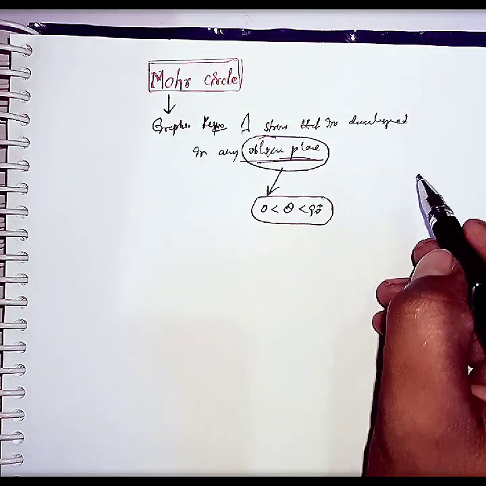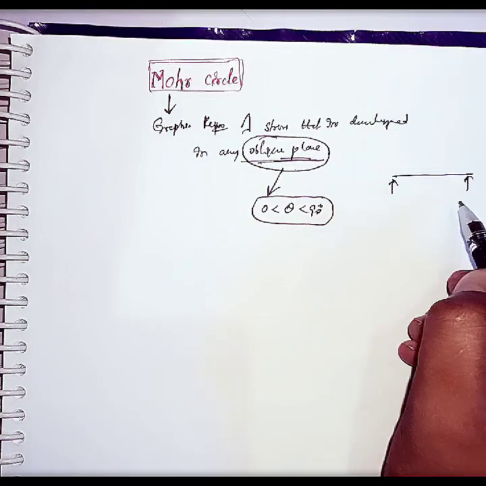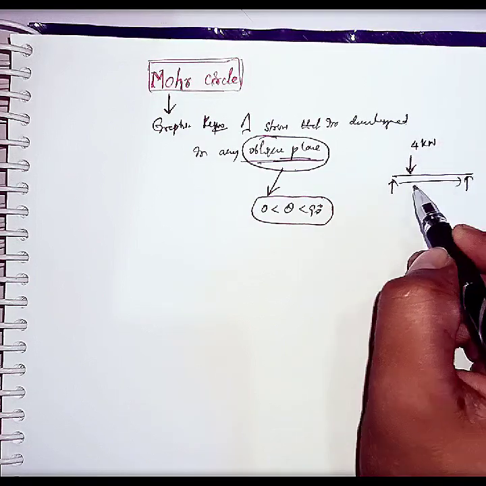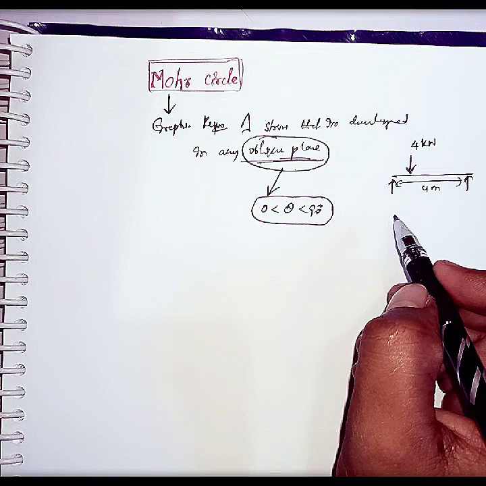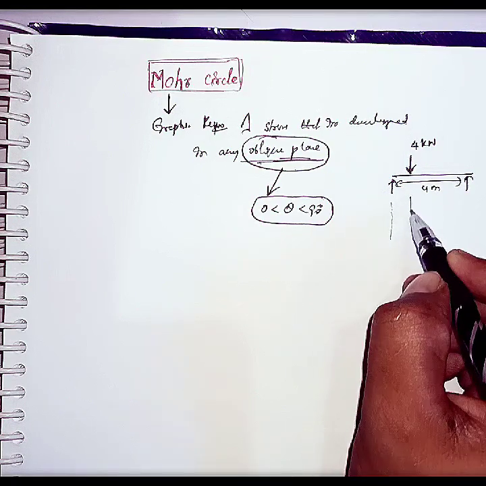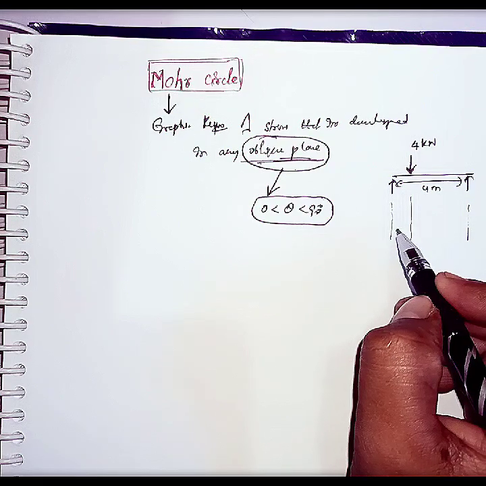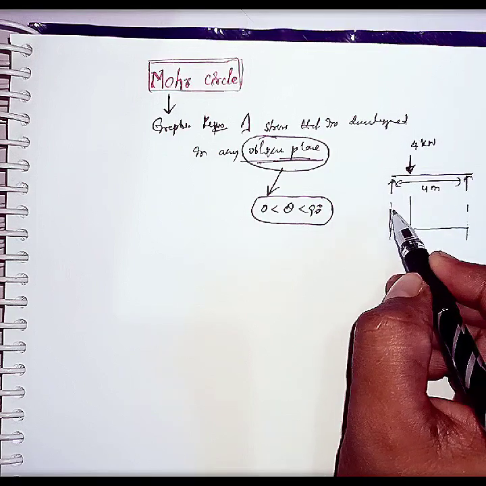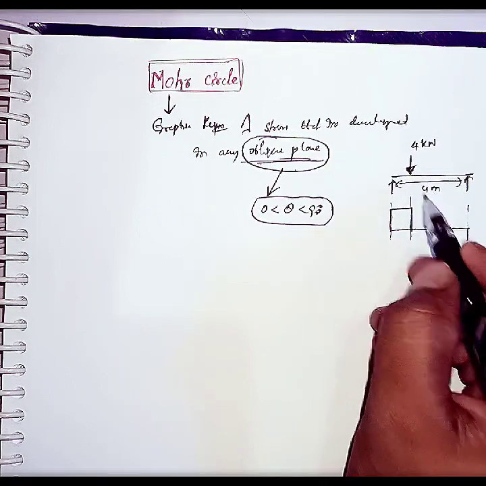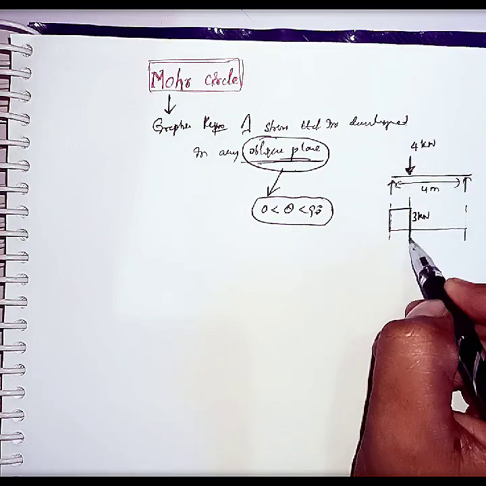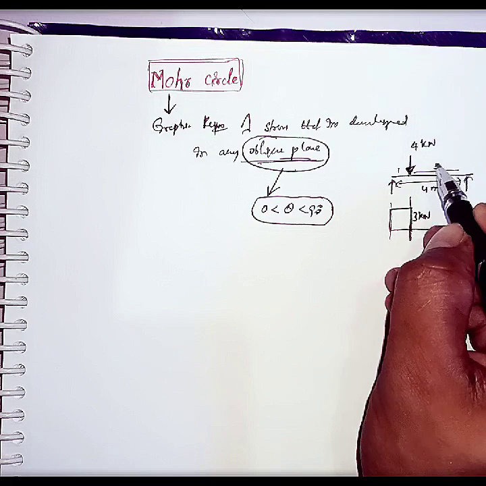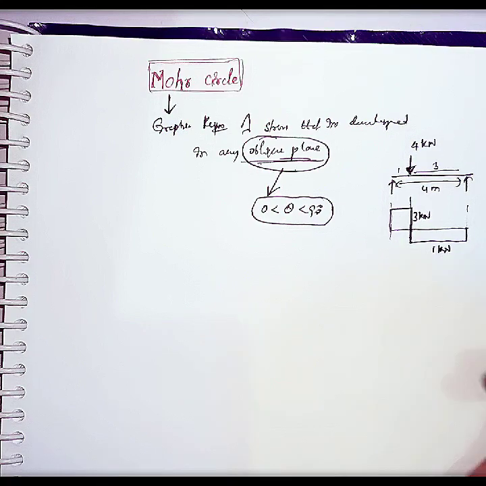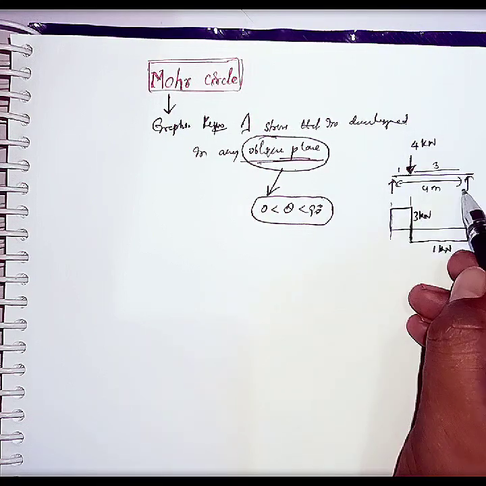Let us consider a simply supported beam, which is acting with a point load. Let us consider 4 kilonewtons. The length of this simply supported beam is, let us consider, 4 meters. And if you draw the shear force diagram for this simply supported beam, it will come like this. Because it is nearer to this support and it is having the highest shear force, let us consider this is 3 kilonewtons. From this point, let us consider this is 1 meter and this is 3 meters, and the shear force is like this, 1 kilonewton. Okay, this is the shear force diagram for this simply supported beam.